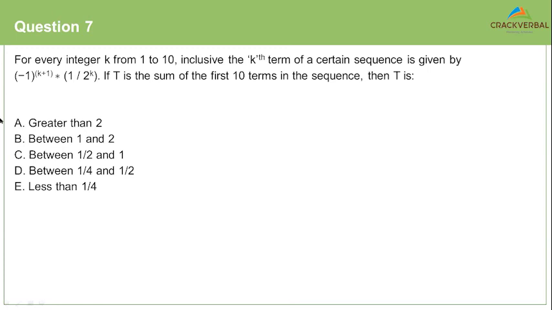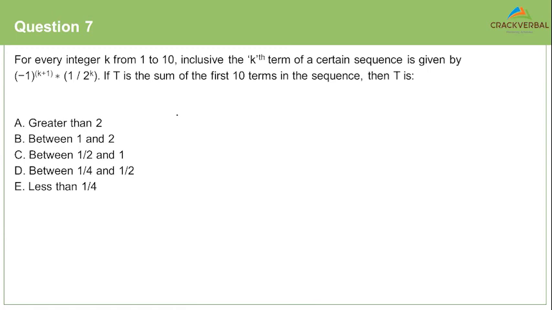This is a brilliant question which tests your estimation skills and your approximation skills and a little bit of your common mathematical sense also, right? And because it's also a question on sequences, it's very important that you at least write out the first 3-4 terms.